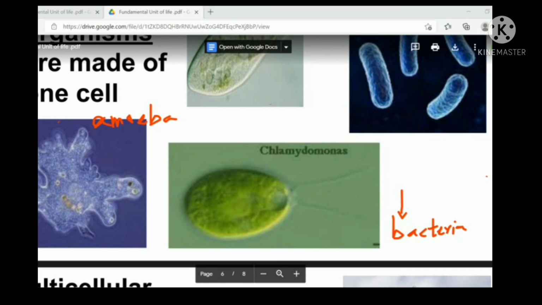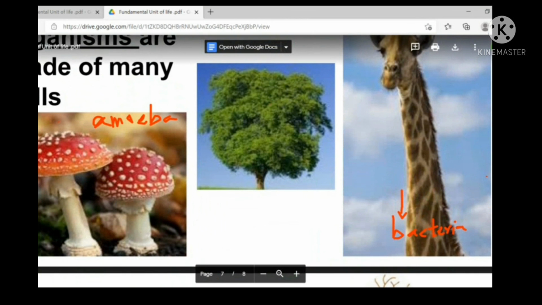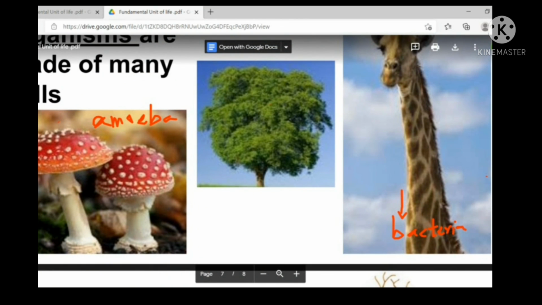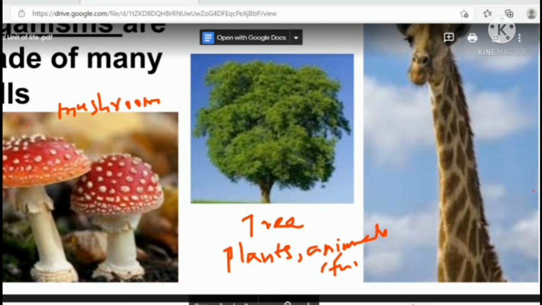Now, multicellular organisms. All plants, animals and fungi are multicellular. So this is a multicellular fungus. What you see here is called a mushroom. A mushroom is made of many cells inside. This is a tree. It is made of many cells. It is a giraffe. It is also made of many cells. So all plants, animals and fungi are multicellular.